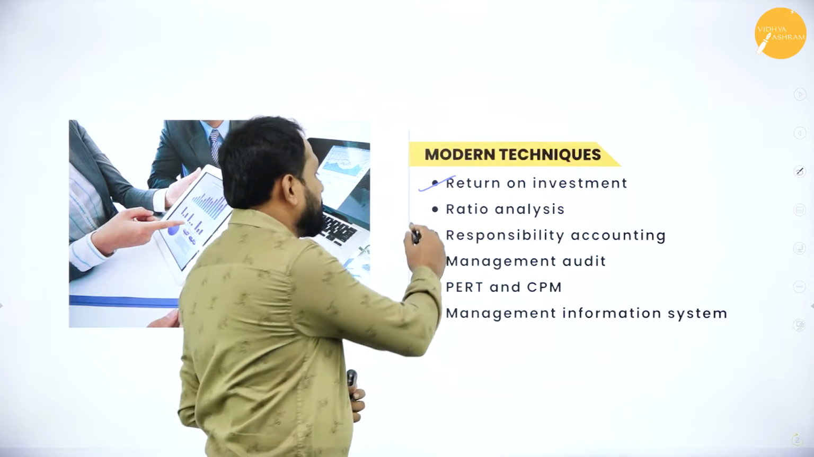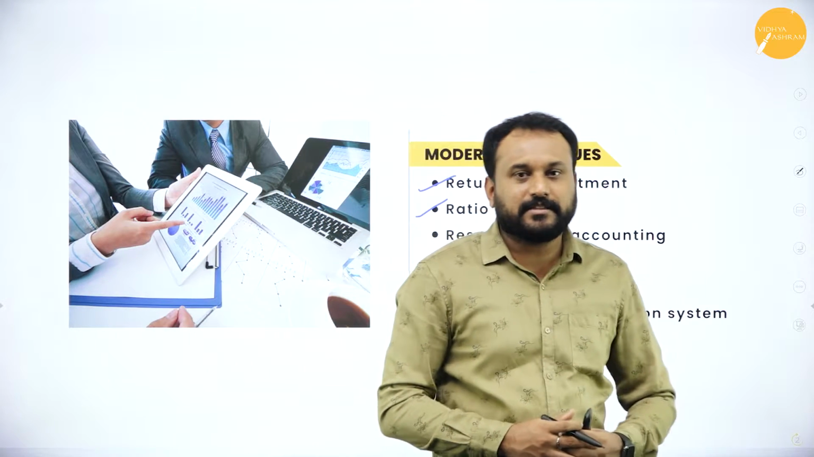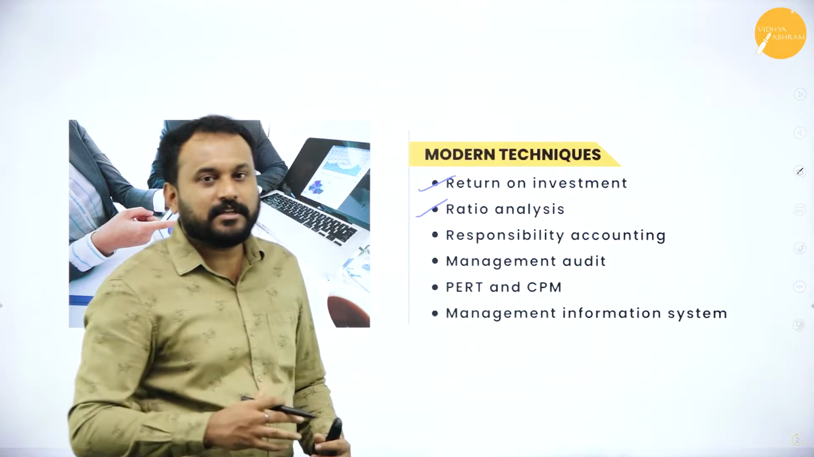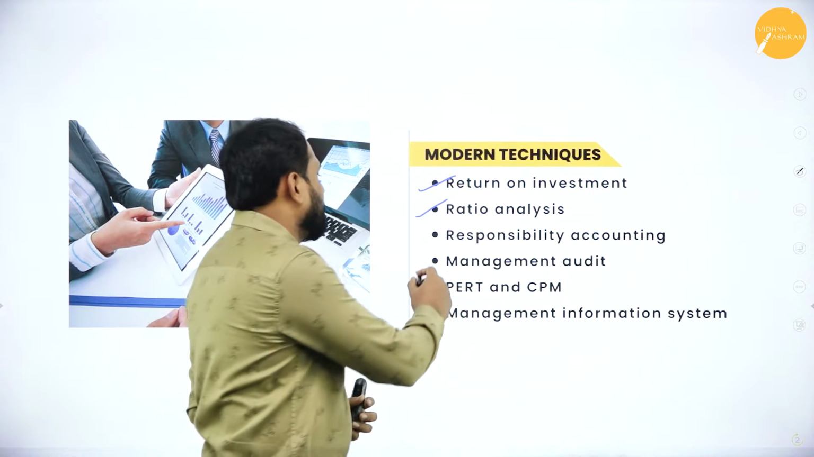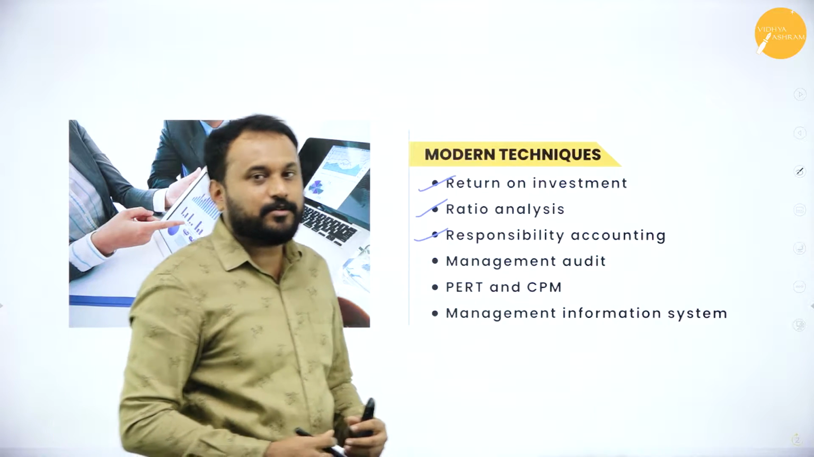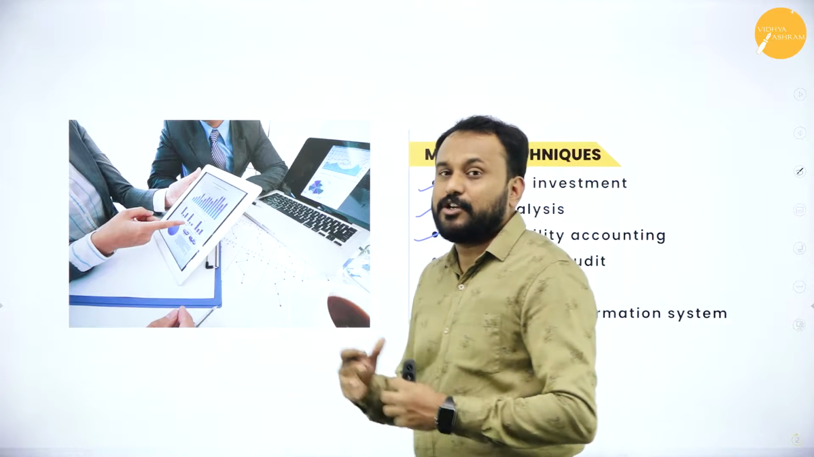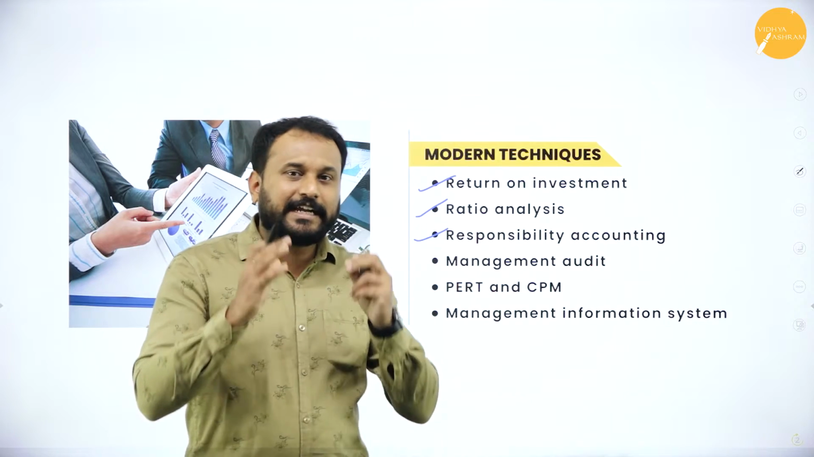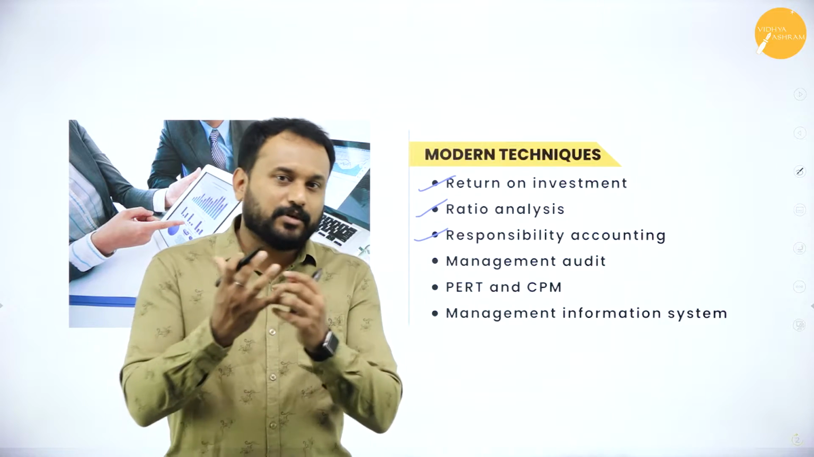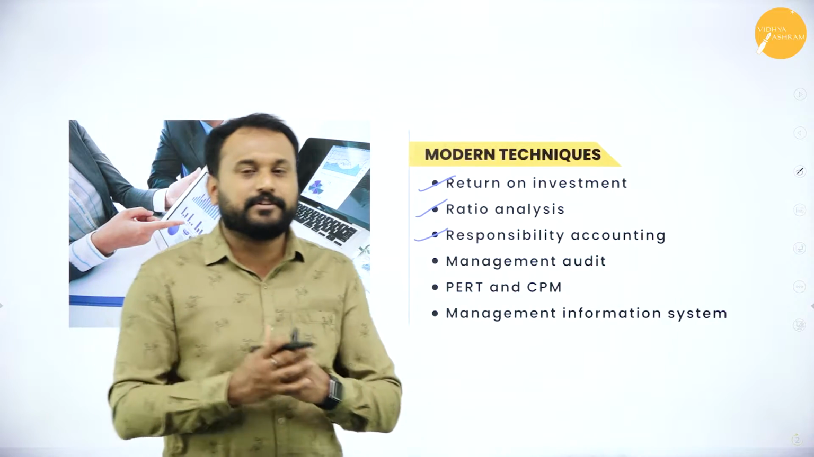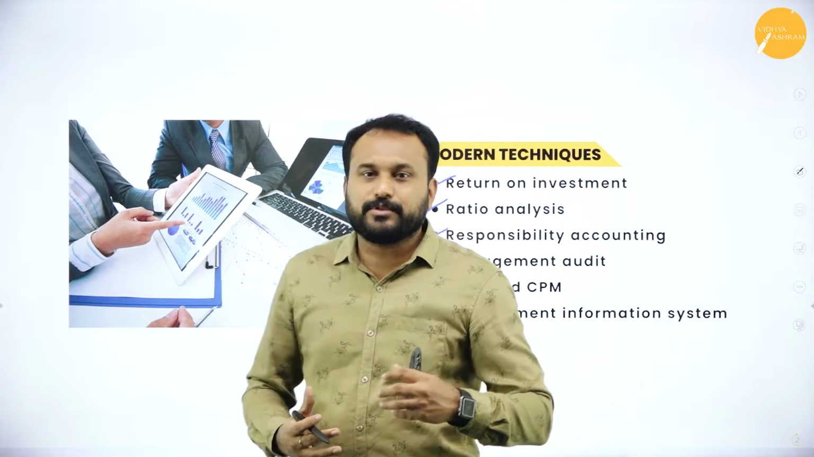The next thing here is ratio analysis. It's all about your statistical method, the tools which are used in the traditional. Now it is the upgraded system, we call it ratio analysis. The next one is responsibility accounting. Whenever you go with accounting, you are supposed to do it responsibly. You need to know what the cost is, what the revenue is, whether you are profitable or not profitable, whether your solvency ratio is good, your liquidity is good. Everything you are supposed to know.